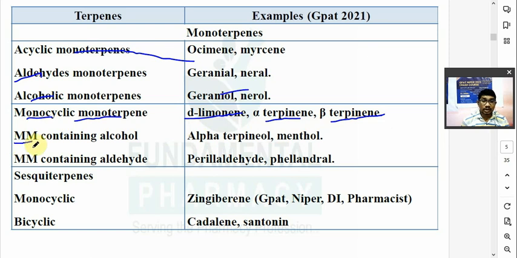Monocyclic monoterpene containing alcohol. Example is given by alpha terpineol and menthol. Monocyclic monoterpene containing alcohol. Monocyclic monoterpene containing aldehyde. ठीक है, तो पहले क्या था, एसाइक्लिक में एसाइक्लिक मोनोटर्पिन प्लस अल्डिहाइड कंटेनिंग, मोनोटर्पिन प्लस अल्कोहल कंटेनिंग.